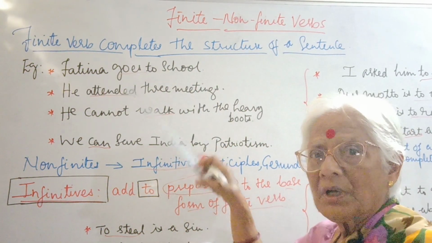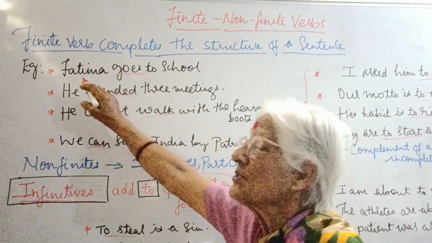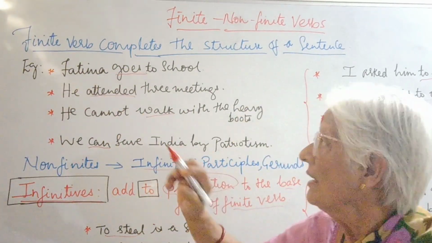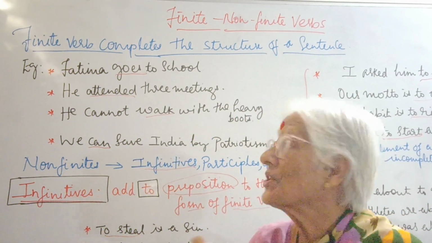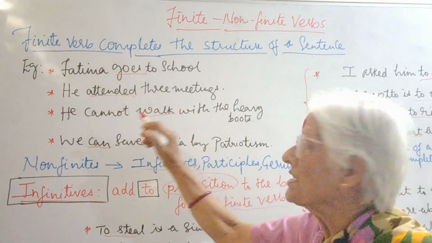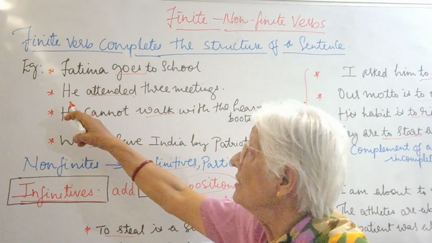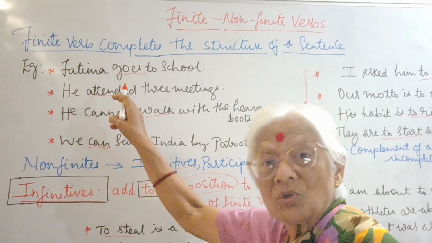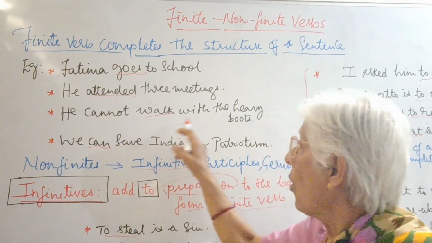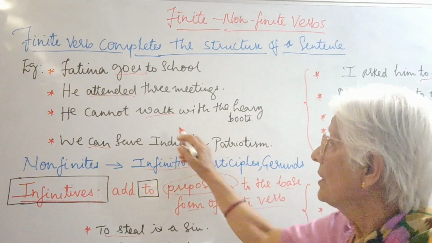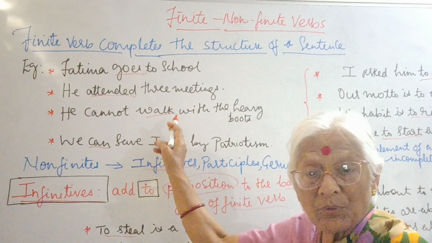Fatima goes to school. Now here the finite verb is goes. It agrees with the subject Fatima. Okay, Fatima went to school, past tense, but it agrees with the subject. He attended 3 meetings. Here attended is the simple past tense form, but it is along with the subject. He attended. So those verbs that agree with the subject are finite verbs. He cannot walk with the heavy boots. Here walk is a verb, but it agrees with the subject he. So it's a finite verb.